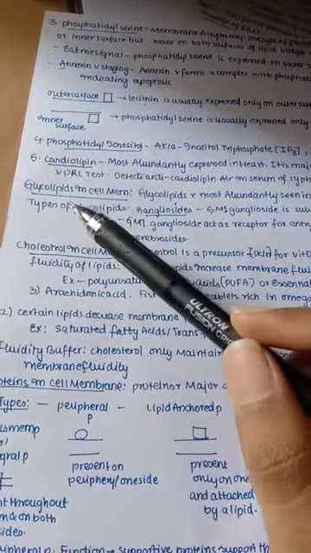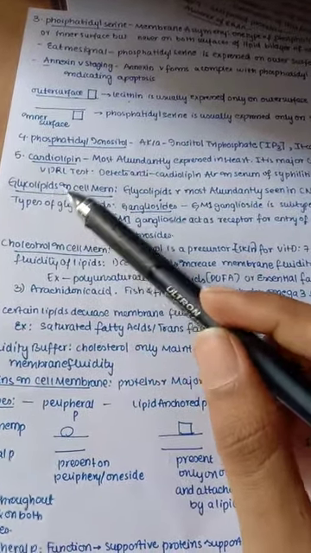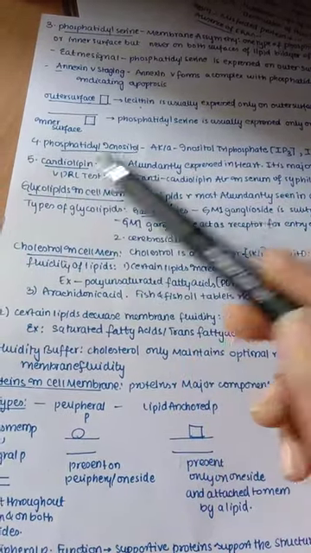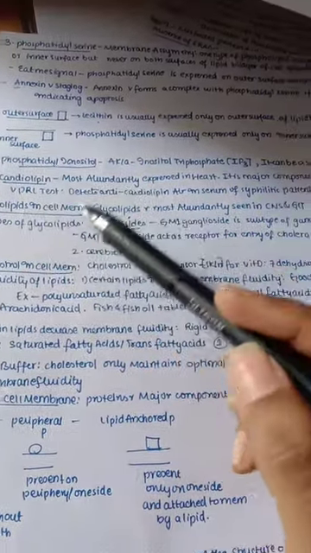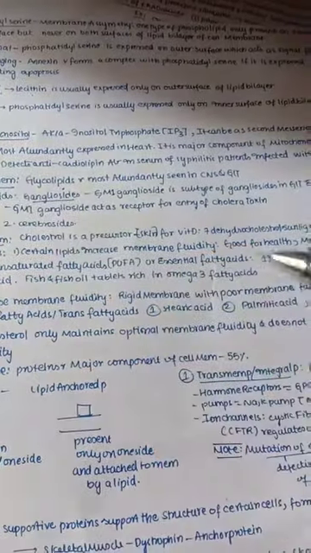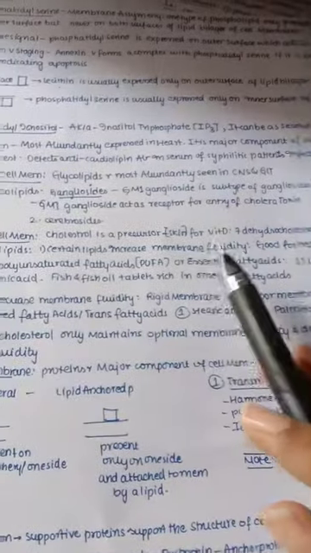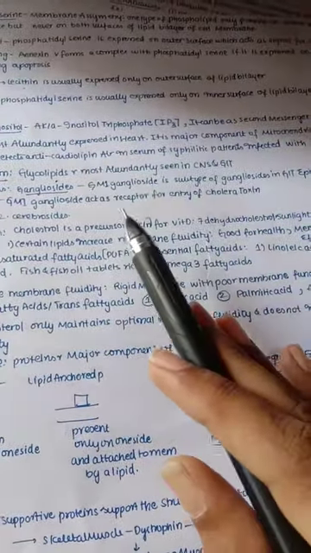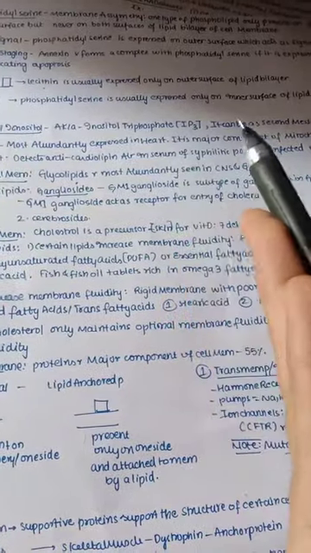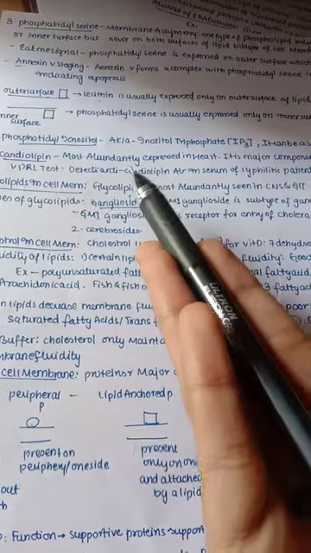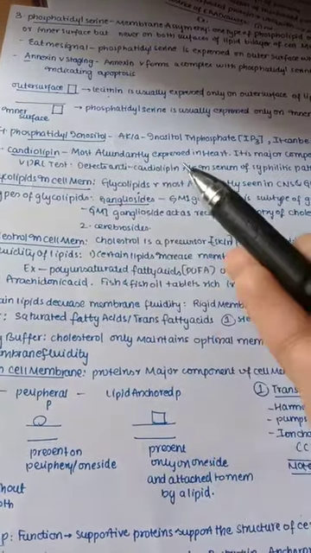So here we also have one test, that is the VDRL test, the Venereal Disease Research Laboratory test, which mainly detects anti-cardiolipin antibody in the serum of a syphilitic patient who is infected with Treponema pallidum. If the patient is infected, then cardiolipin is found in that patient, and so it acts like an antigen.